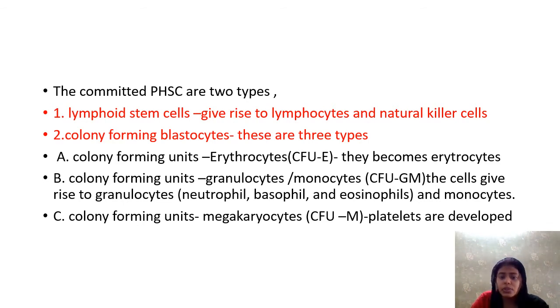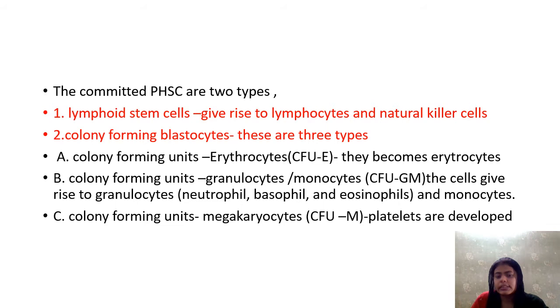Colony forming blastocytes means there are three different types of colony forming blastocytes. Excluding lymphocytes, all other blood cells are formed from colony forming blastocytes. These are colony forming units, erythrocytes, CFU-E, that is erythrocyte forming cells, and colony forming units, granulocytes and monocytes.